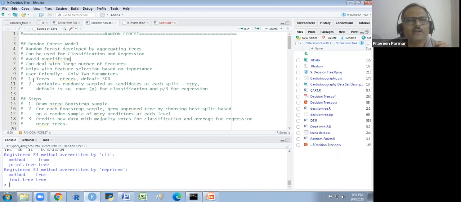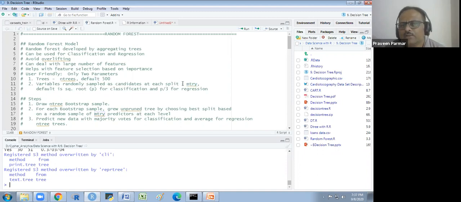Avoids overfitting, and I was telling you it helps with feature selection based on importance. I will show you how we get the importance of the variables, and then we exclude the variables which are not important, and then we train the random forest. It is user friendly, we have only two parameters: the number of trees, ntree, the default is 500, and mtry is the number of variables we take, the split variables randomly sampled as candidates at each split.